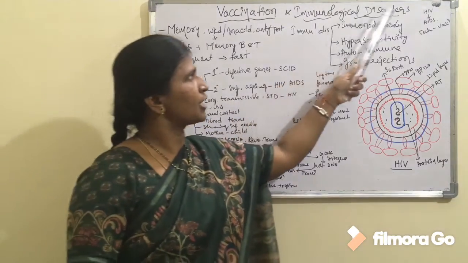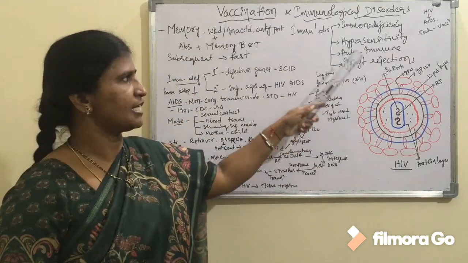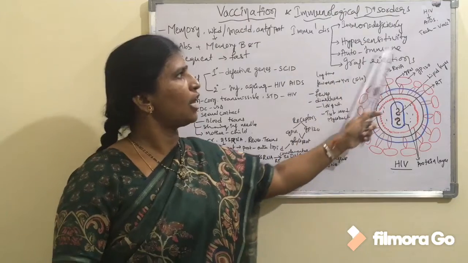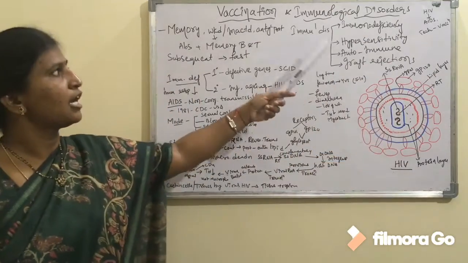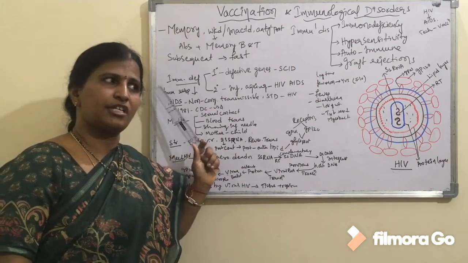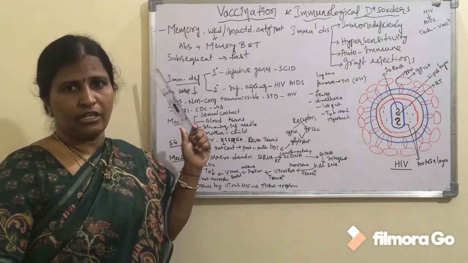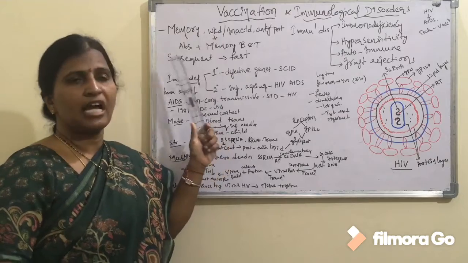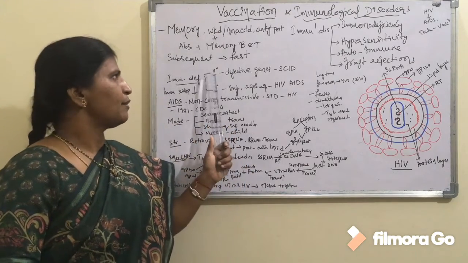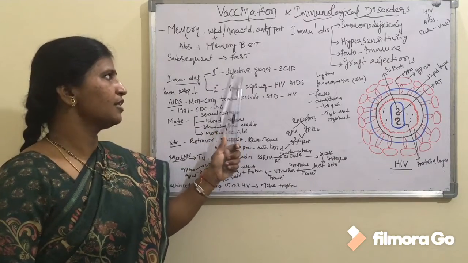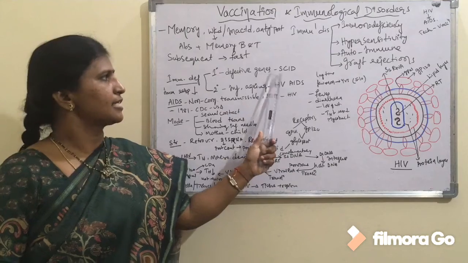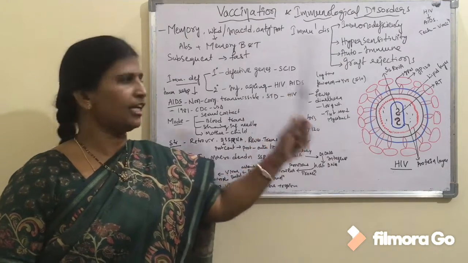Coming to the immunological disorders, they can be classified into 4 types: immunodeficiency disorders, hypersensitivity disorders, autoimmune disorders and graft rejections. Coming to the first category, immunodeficiency disorders. Immunodeficiency disorders result due to a decrease in the immunological response, and these can be categorized into two categories: primary and secondary. The primary immunological disorder results due to defective genes, and a best example is SCID or severe combined immunodeficiency disorder.